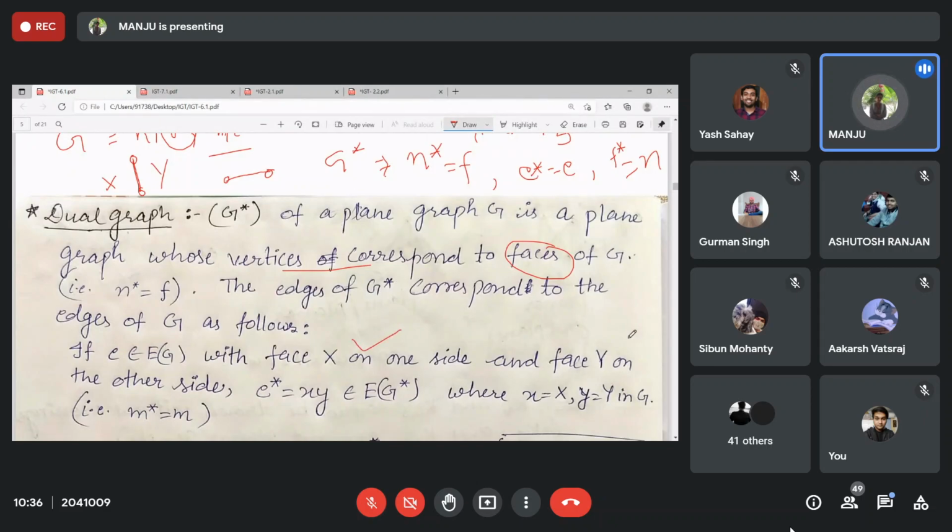On one side you have one face, on the other side you have the other face, so these vertices will be adjacent. Clear? Or you can understand it like this: X and Y are separated by this edge, so corresponding to it these vertices will be joined by the corresponding edge. This will be E star. This was E.